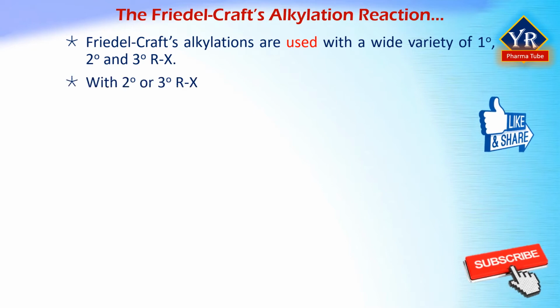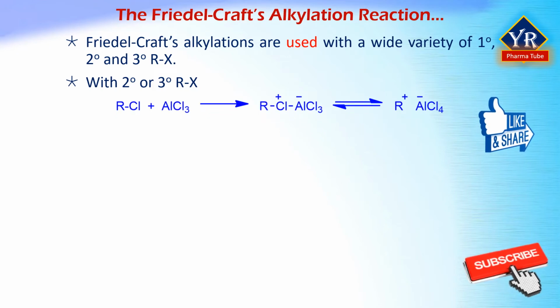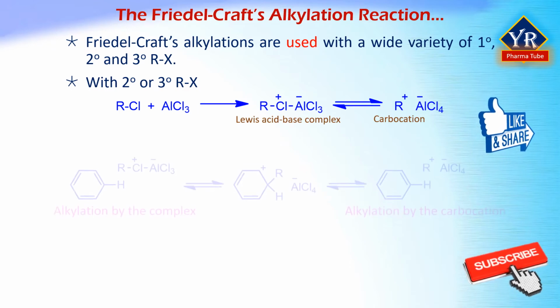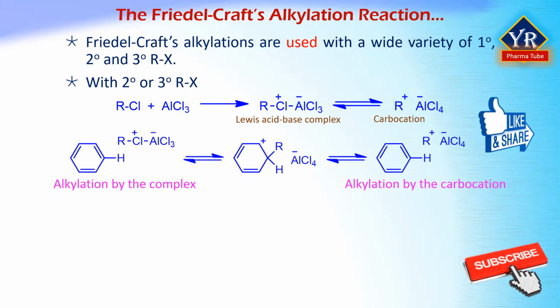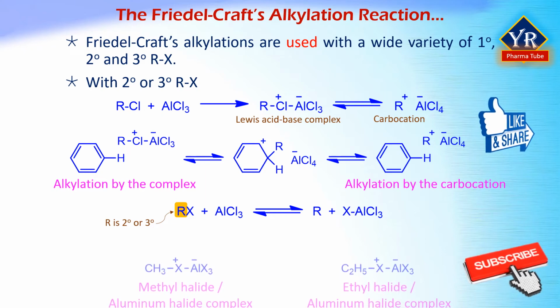If the alkyl halide is secondary or tertiary, this cyclohexadienyl cation intermediate complex can further react to form carbocation intermediates. See the reaction. Either the alkyl halide Lewis acid complex or the carbocation derived from it can serve as the electrophile in a Friedel-Crafts alkylation. Secondary alkyl halides react by a similar mechanism involving a secondary carbocation.